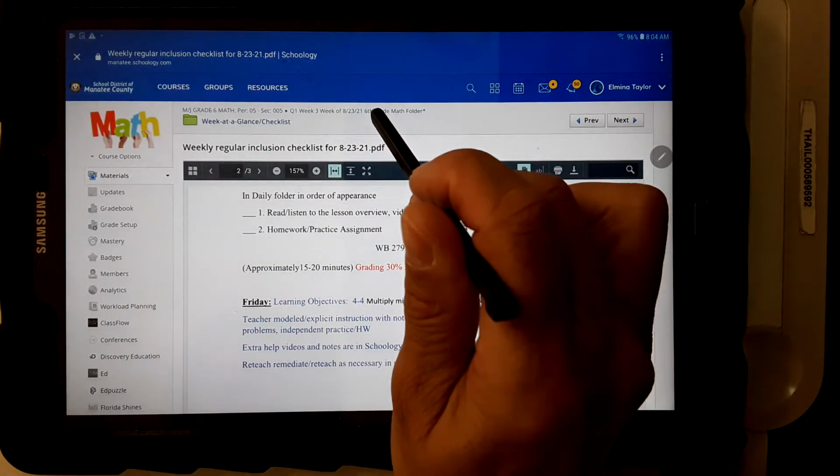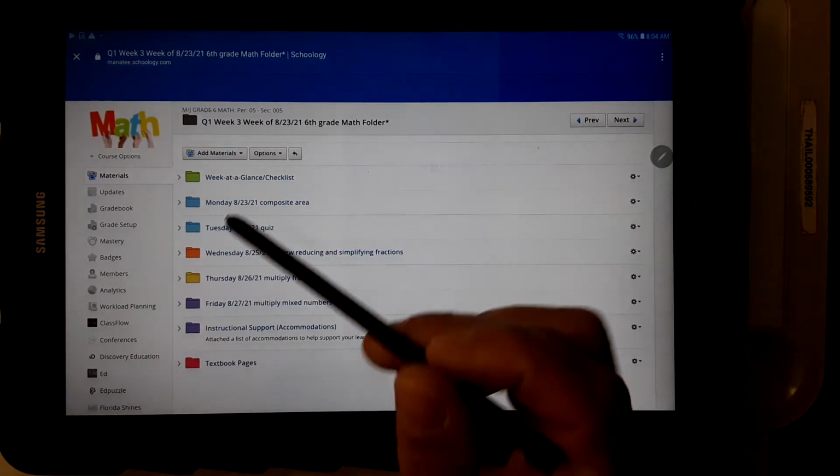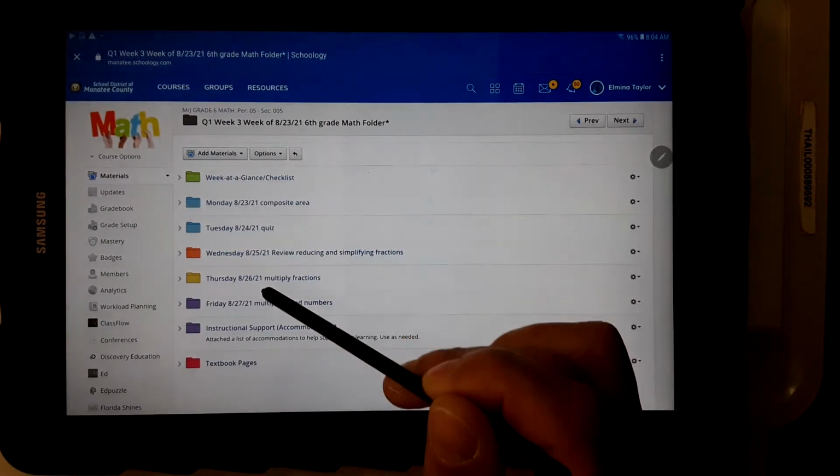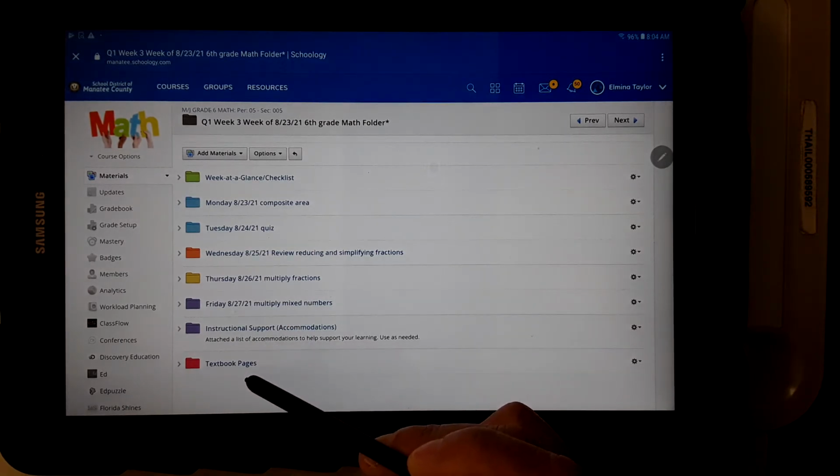So I'm going to go back. All right, so that's the week at a glance. It's a good thing to print out. Then you see you have Monday, Tuesday, Wednesday, Thursday, Friday folders. I have a folder for extra instructional support. And again, I put the textbook pages.